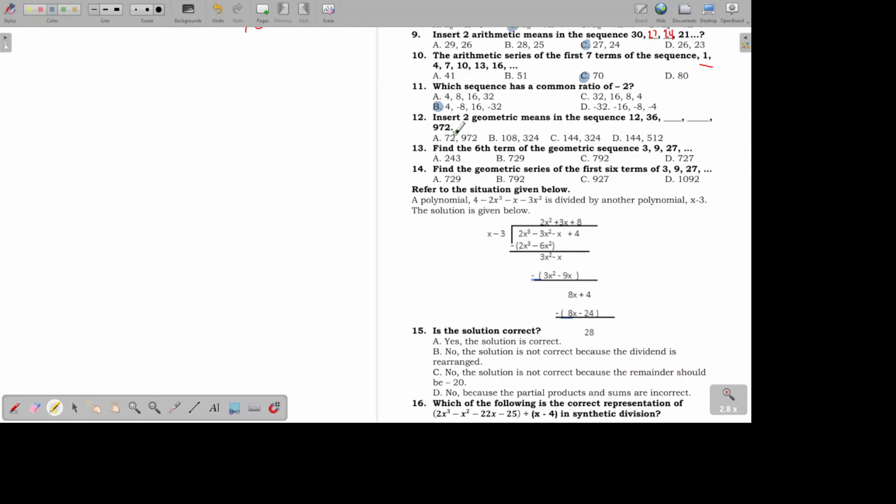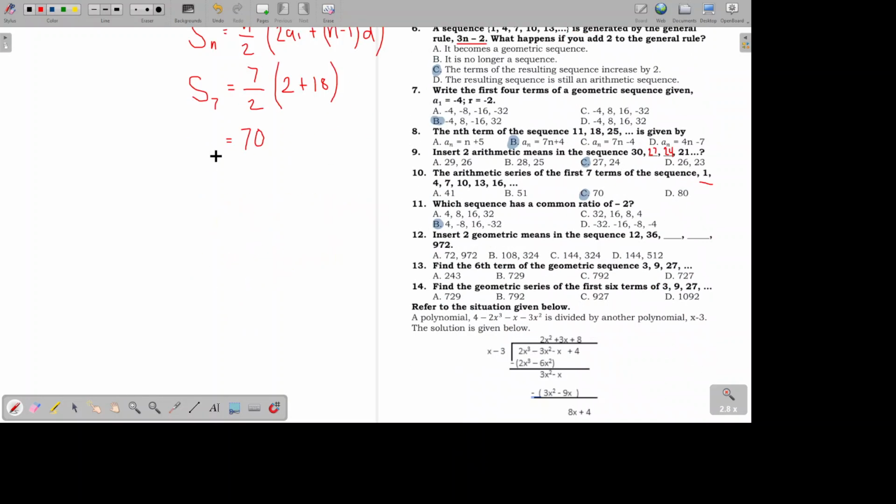Number 12. Insert two geometric means in the sequence 1236 blank blank 972. Okay, so for this one, we have to use the formula for the geometric means in a sequence.